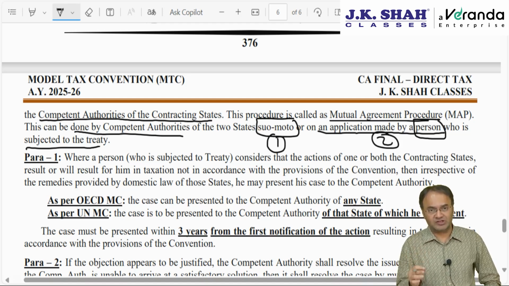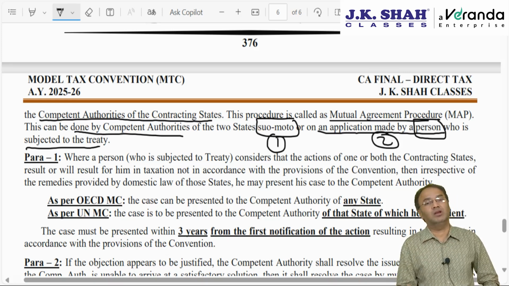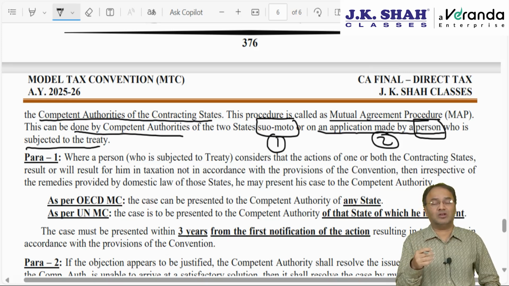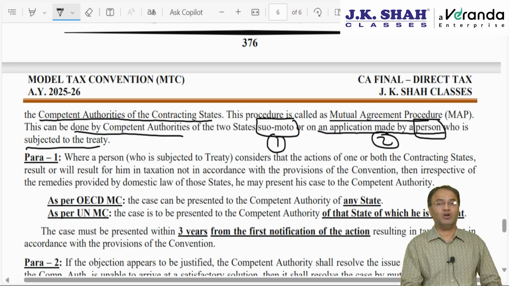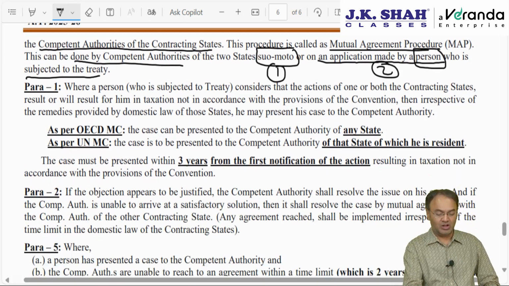Simply, he is subject matter of the treaty, but the government of either country has not applied the treaty provision and has charged him more tax, then he may feel aggrieved and he can apply for mutual agreement procedure. Where to apply?